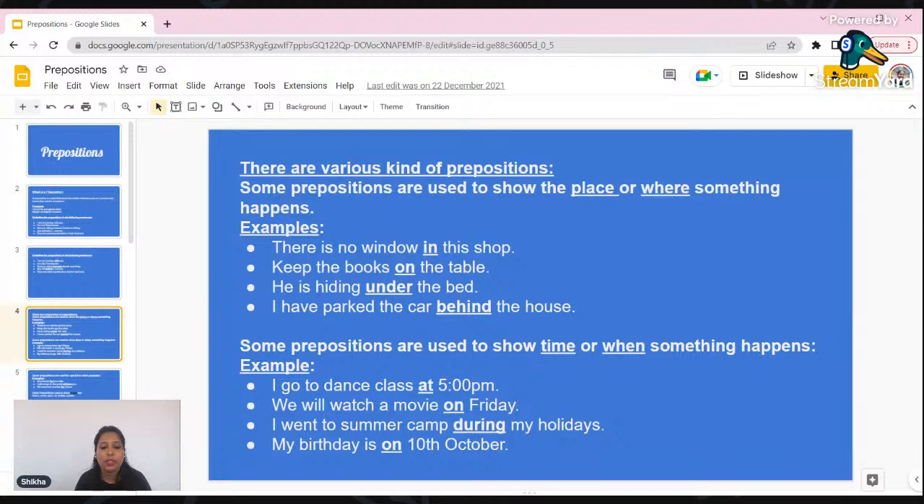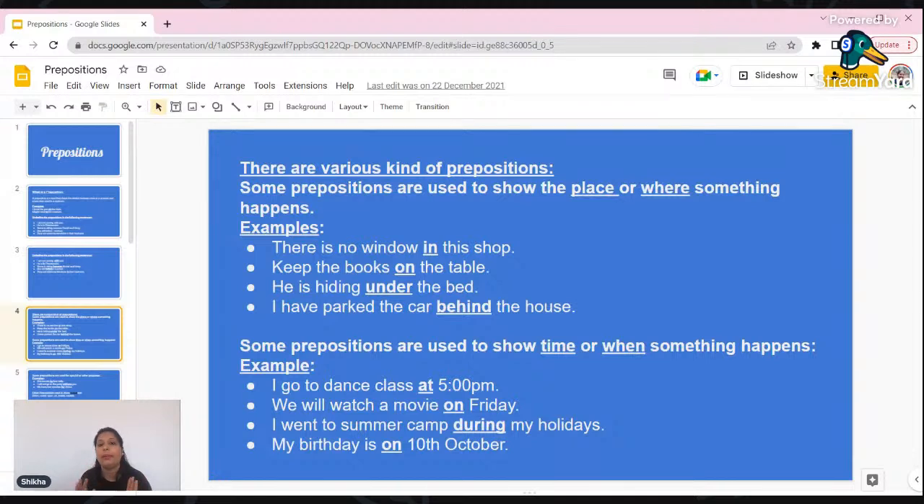We will watch a movie on Friday. Whenever you are giving the name of some day, like Sunday, Monday, Tuesday, Wednesday, Thursday, Friday, Saturday. We have 7 days in a week, and each and every day has a special name, and all the day names are proper nouns. They are all considered to be proper nouns. So whenever we write the names of the days, they start with a capital letter. We never write Sunday, Monday starting with small letters. Every time, the names of days should always start with capital letters.